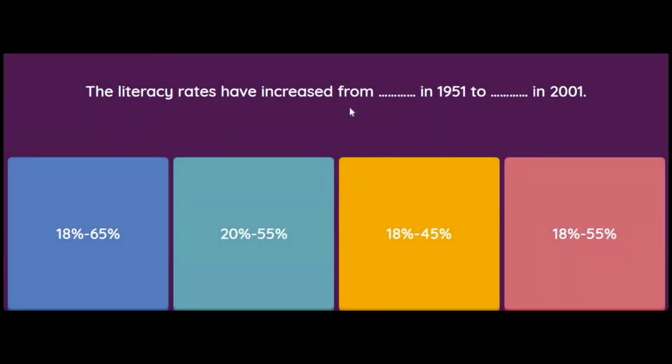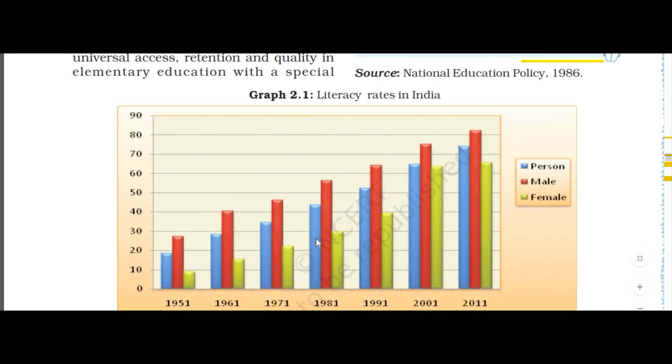The literacy rates have increased from dash in 1951 to dash in 2001. So students, we saw the graph, let's look at it again so that you understand what we are choosing. If you see in the book, the literacy rate in India in 1951 was roughly around 18%, and in 2001 it was roughly around 65 or 66%.